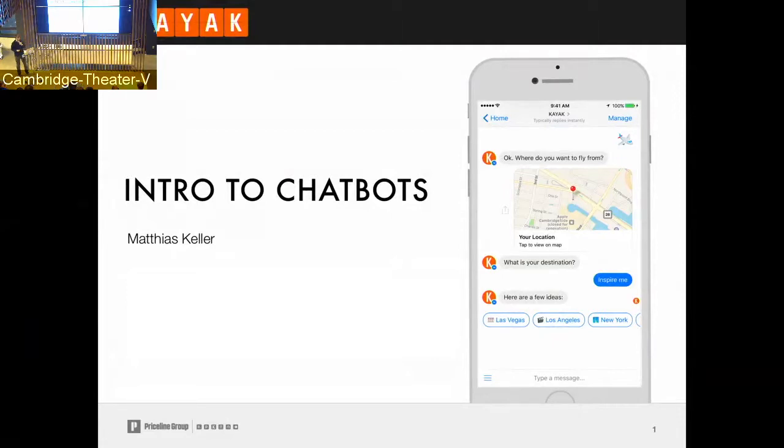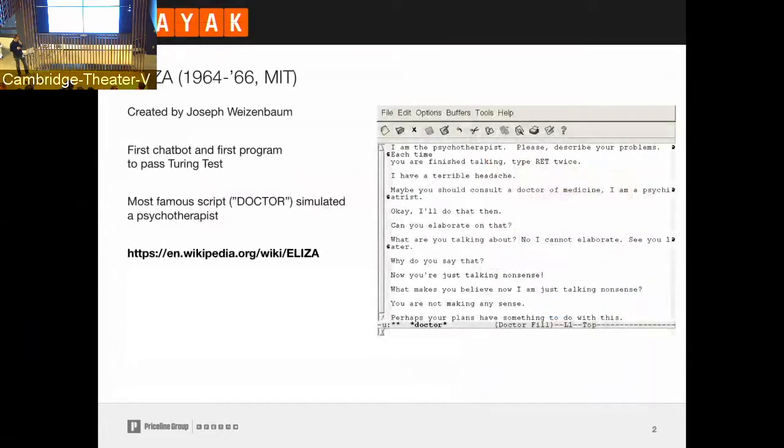So when we think about chatbots, we all think about Facebook Messenger and whatnot, which is all a couple of years ago. But actually, there was one of the very, very first, as Wikipedia says, and as everyone cites, chatbots that was developed at MIT from 1964 to 1966. It was created by Joseph Weizenbaum. It was the first chatbot, and also the claim is it's the first program to pass the Turing test.